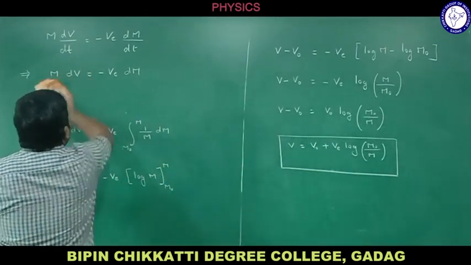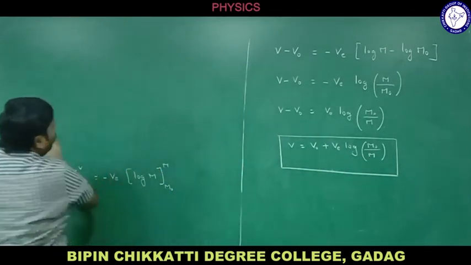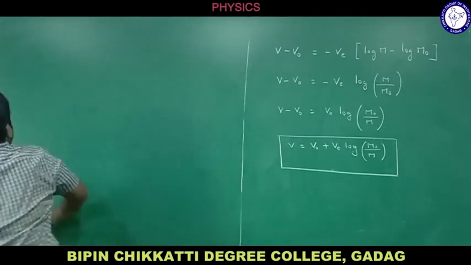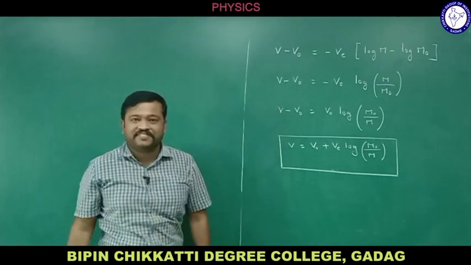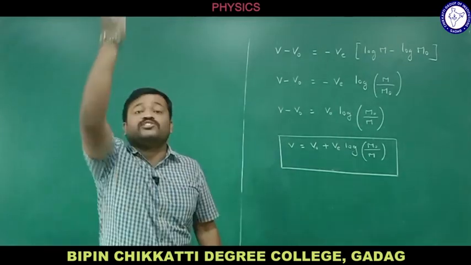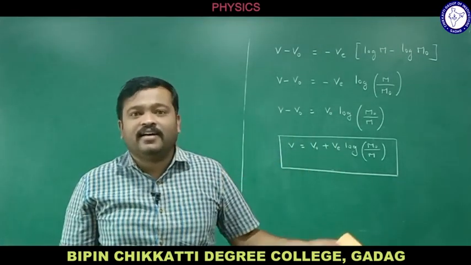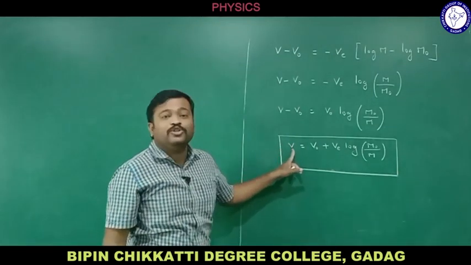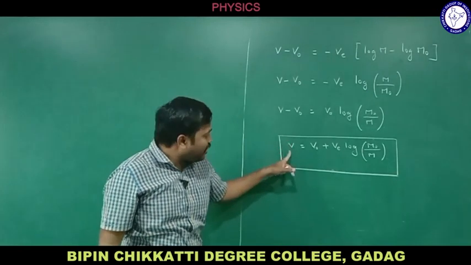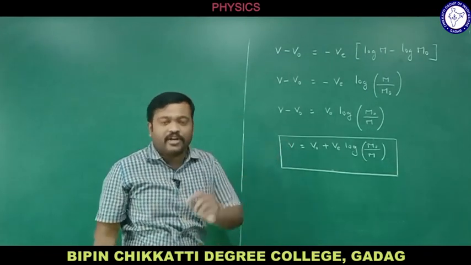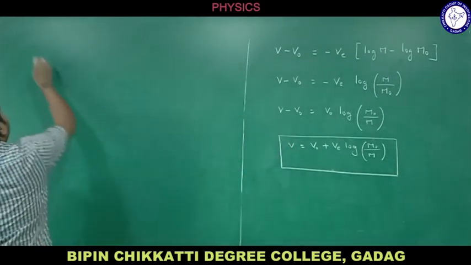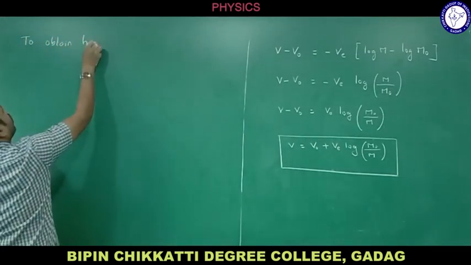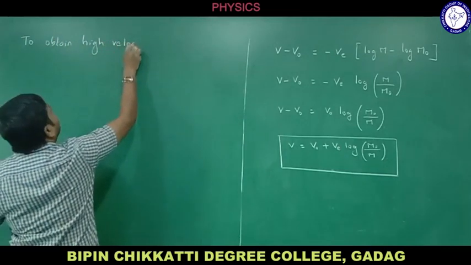Next, we shall see how we can increase the velocity of the rocket. We need to increase the velocity such that it must be greater than the escape velocity. So what can we do to obtain a high velocity of the rocket? Let us check it out.